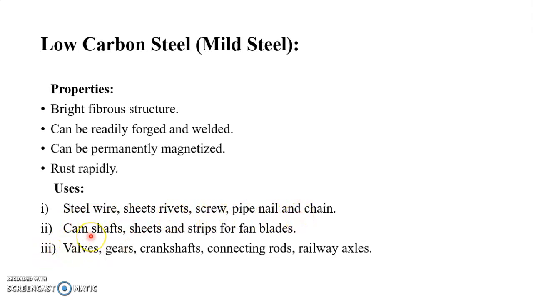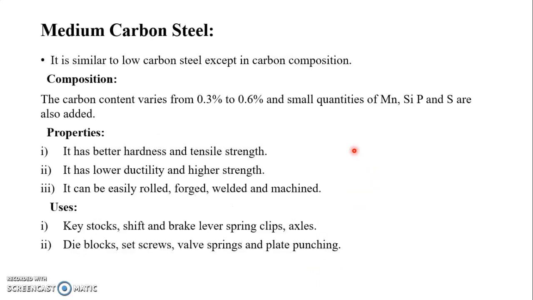It is also used for manufacturing camshafts, sheets, and strips for fan blades. Then it is used for manufacturing different types of valves, that is flow control valve, direction control valve, pressure reducing valve, then different types of gears, crankshafts, connecting rods and railway axles. These are some applications of low carbon steel.